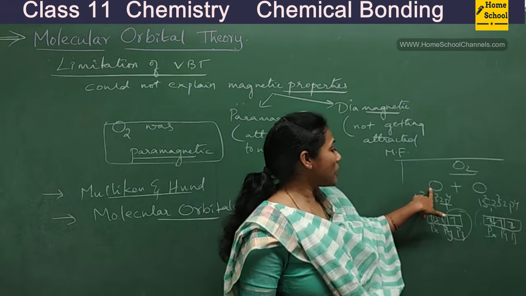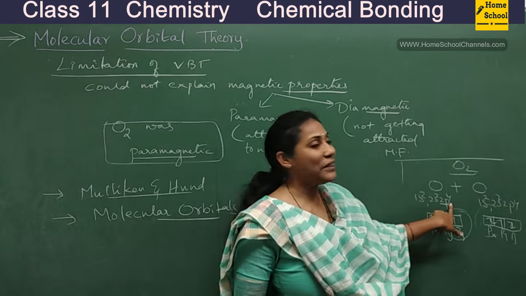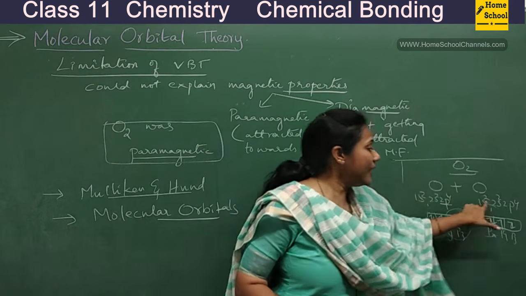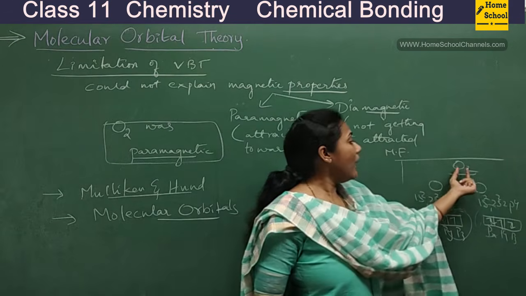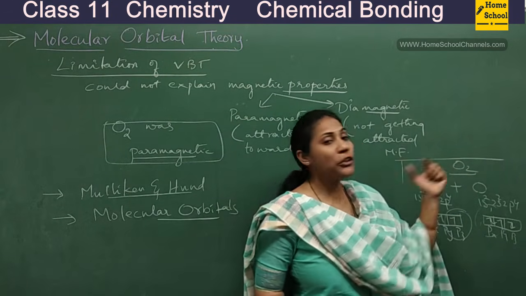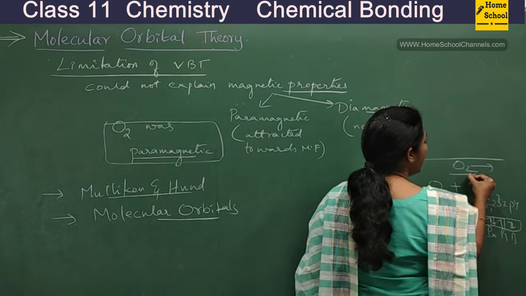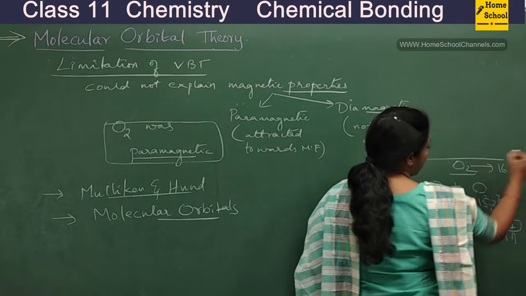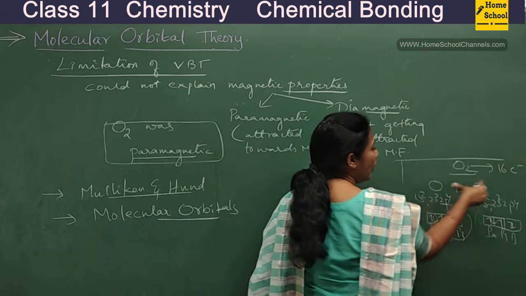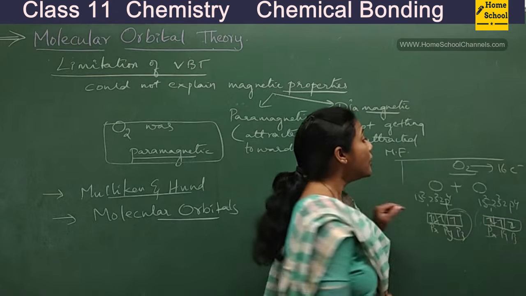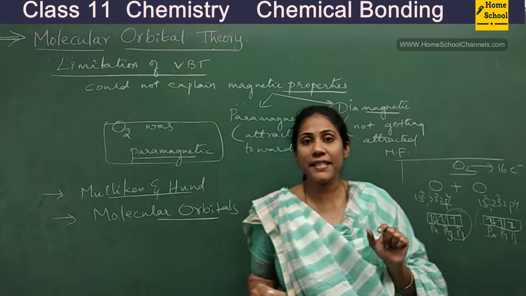Previously, this oxygen's electrons were in atomic orbitals. This oxygen's electrons were in different atomic orbitals. But now, both combined, you got O2. So ultimately, in the O2 molecule, you actually have 16 electrons, right? 8 from this atom, 8 from this atom. So altogether in O2, you have 16 electrons. So where are the 16 electrons present?